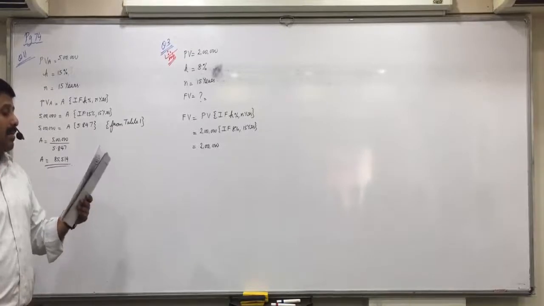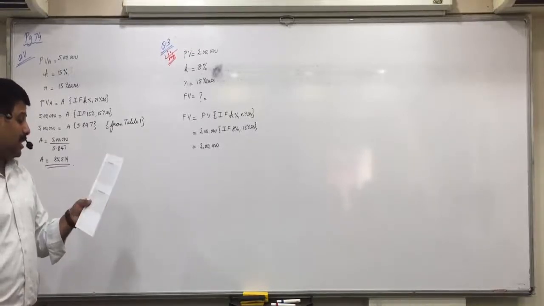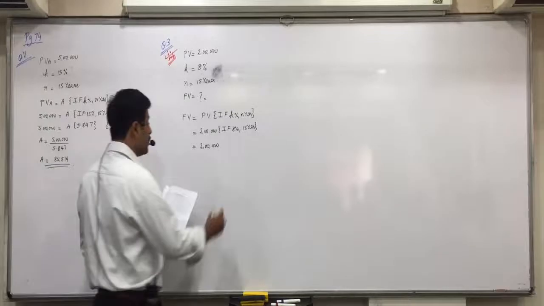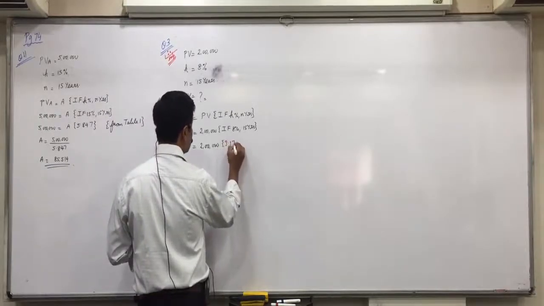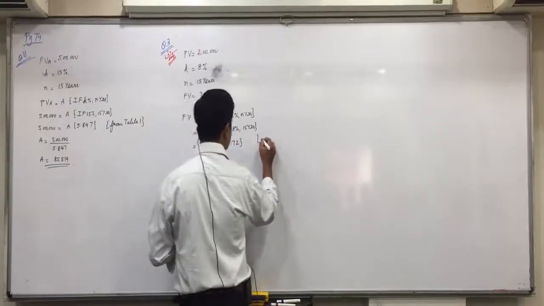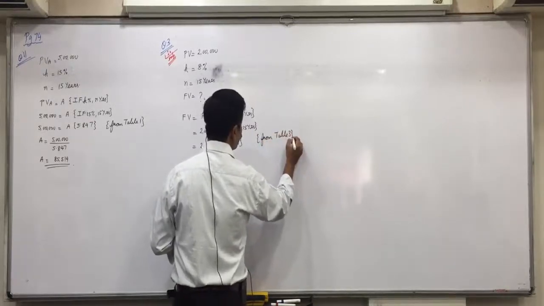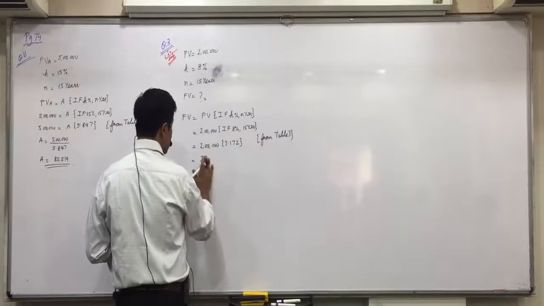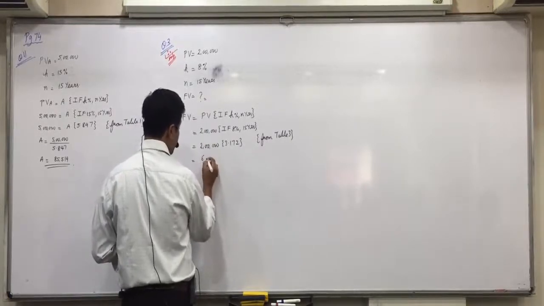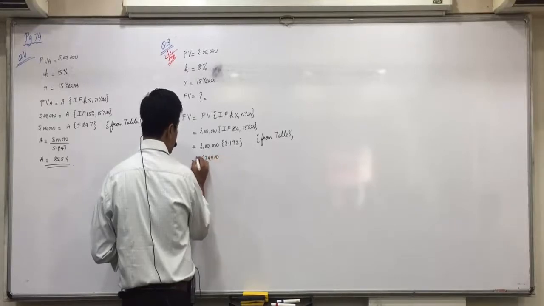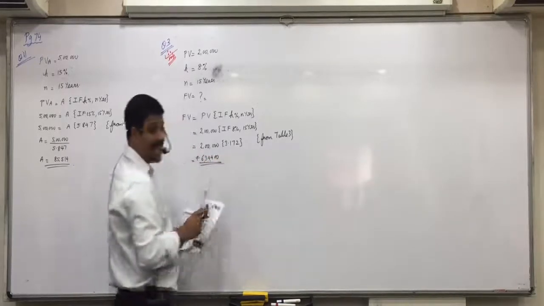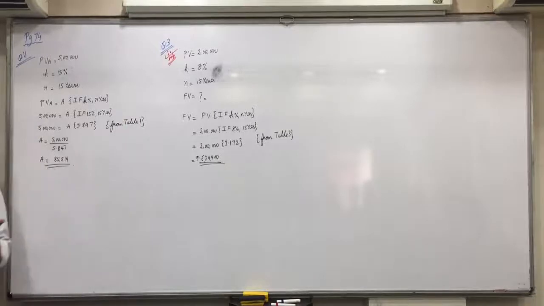See in table 3, 8% and 15 years, where do they intersect? 3.172 from table 3. So 2 lakhs into 3.172, 6,34,400. Means presently if you are spending 2 lakhs annually, then on retirement you will be spending, at 8% inflation, how much annually? 6,34,400.